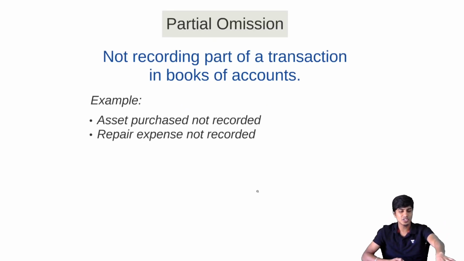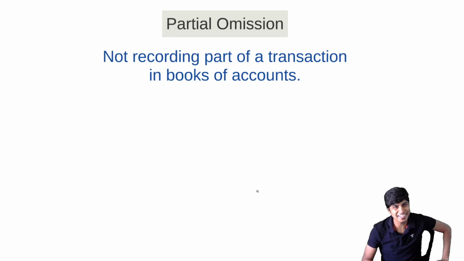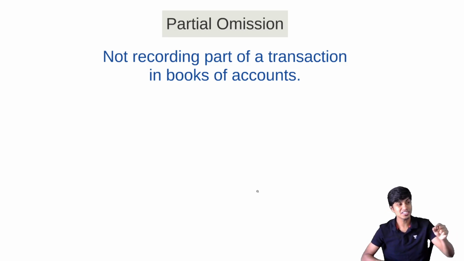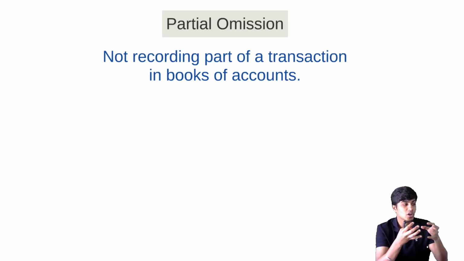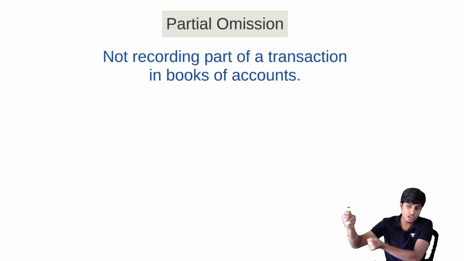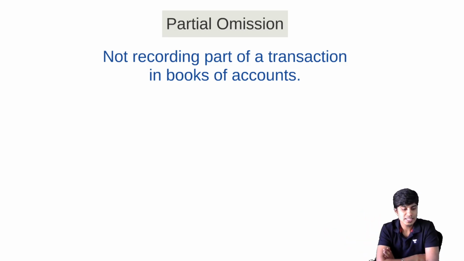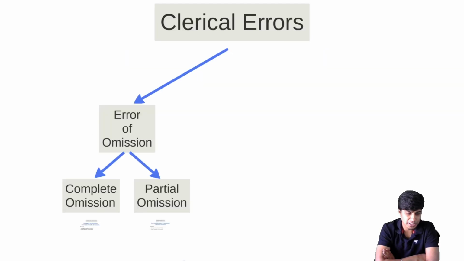Or this example is not completely correct. It's a little error. I'll correct it later. So it is like asset purchase. It is debited in the asset account but not recorded in the cash account credit. Or goods purchased. It is recorded in the purchase account but forgotten to be recorded in the creditor account. Such a transaction will become error of partial omission.